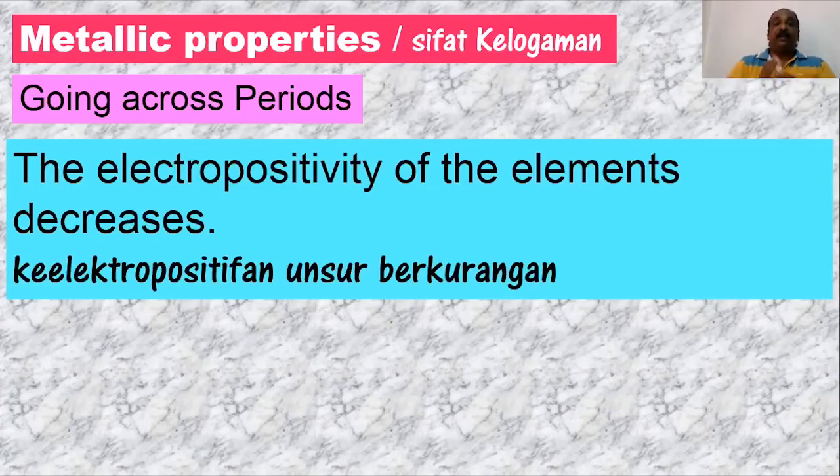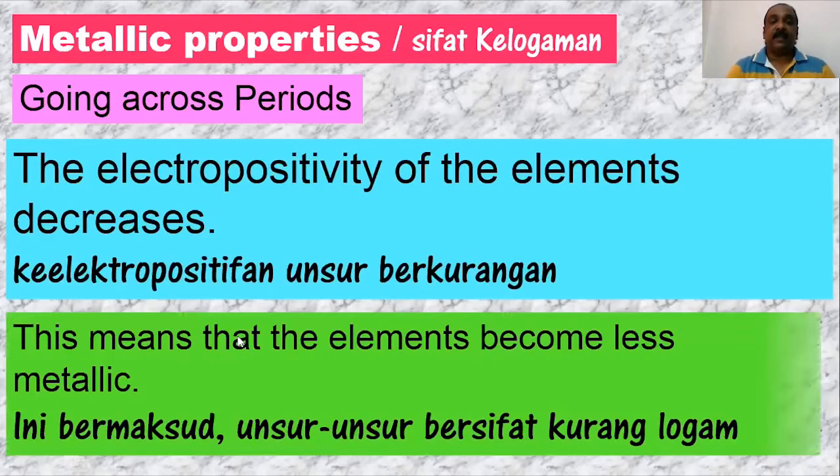So, jadi dengan erti kata lain, sodium lebih mudah membentuk ion positif berbanding dengan magnesium. Magnesium pula lebih mudah membentuk ion positif compared to aluminium. Alright? Okay, next. So, this means that the elements become less metallic because metal must form positive ion.